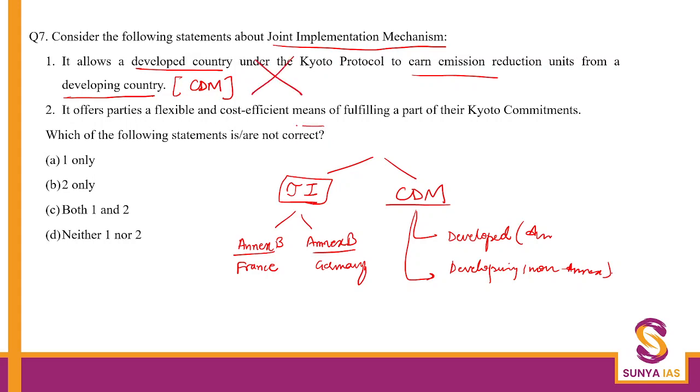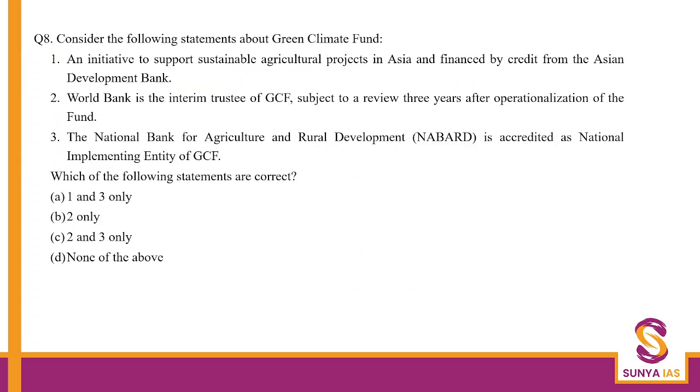By the way, please make sure you see the question is asking which of the following is not correct. It offers parties a flexible and a cost efficient means of fulfilling a part of their Kyoto commitments. Okay, so this is true. So question is asking which is not correct. Question number 7. The answer becomes A1 only. All right. Next question on Green Climate Fund.